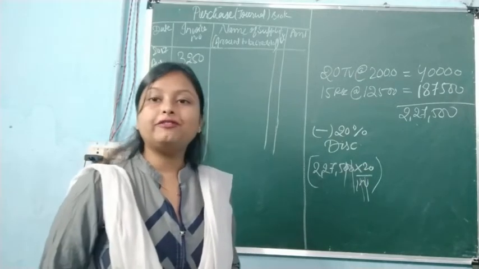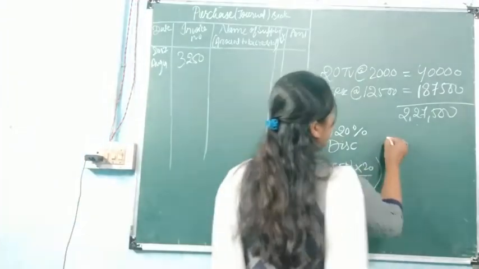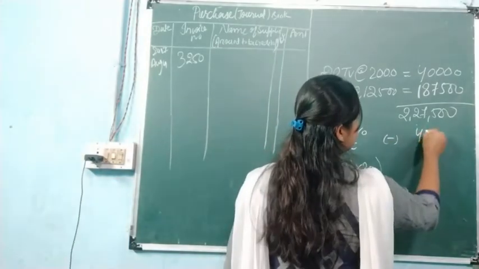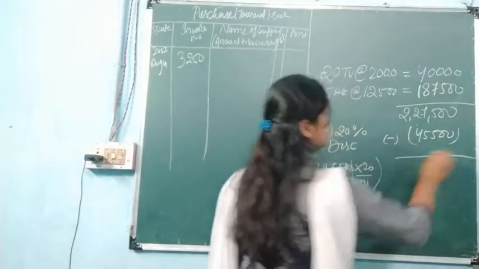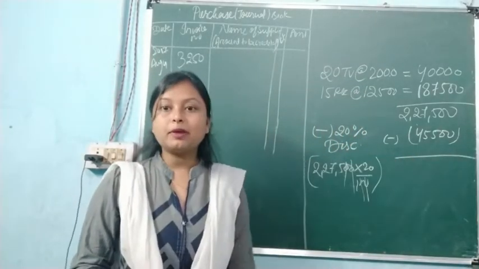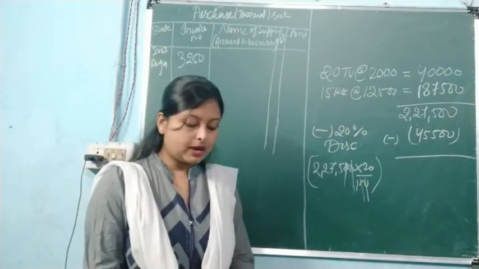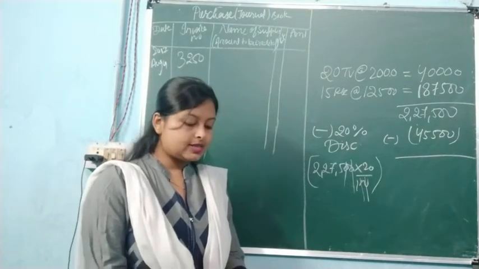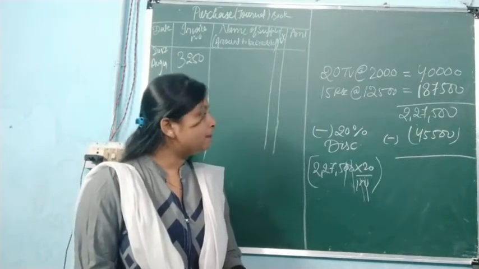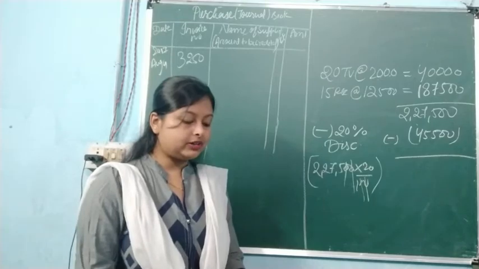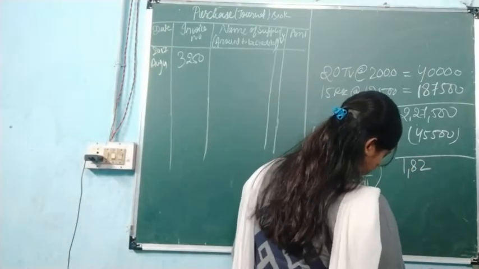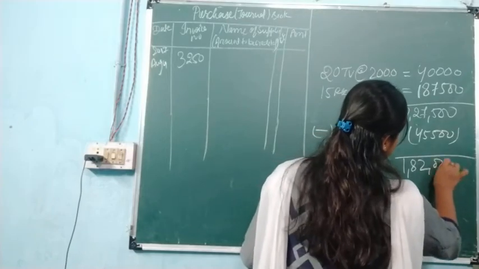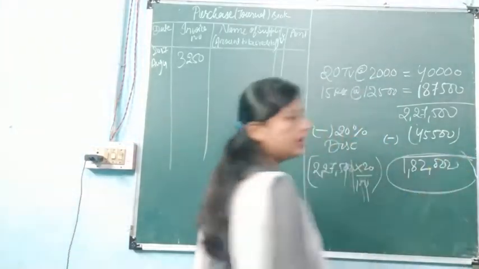It will come 45,500. So how much amount we have to deduct? 45,500 amount we have to deduct. So this will be your discount amount, and the amount which will come as 2,27,500 minus 45,500, it will come 1,82,000. This will be your final amount.